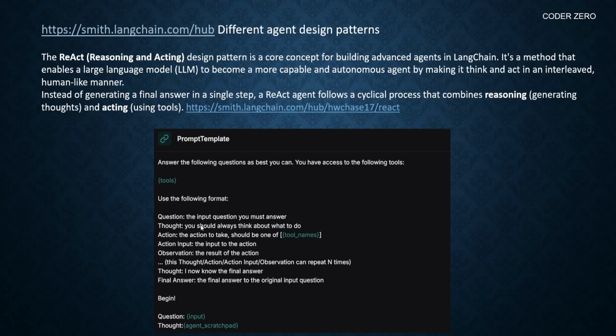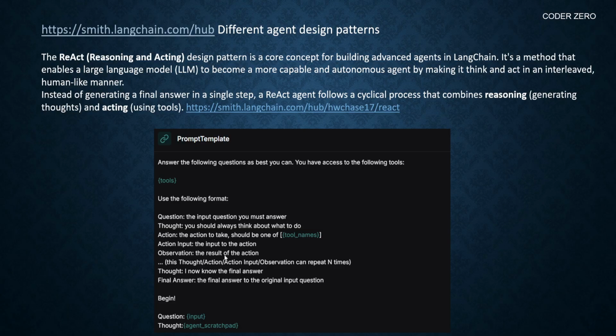Then a thought, you should always think about what to do. Action, the action to take should be one of the tool names. So from all the available tools, it should take action. Action input, the input to the action. So whatever input parameters are needed for a tool, that will be the action input.